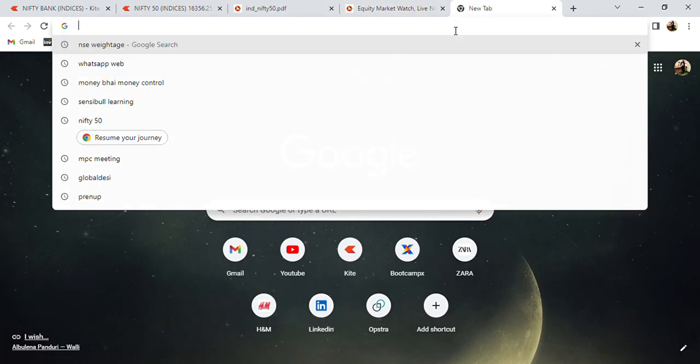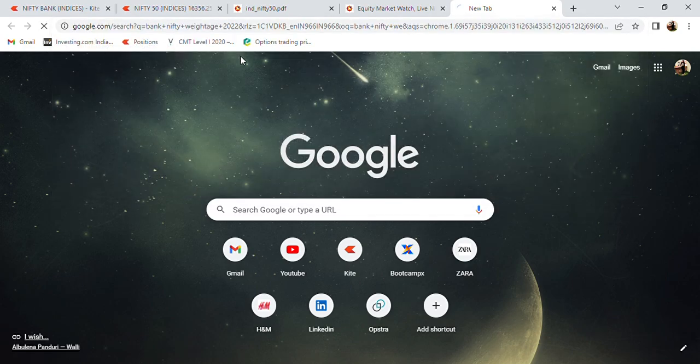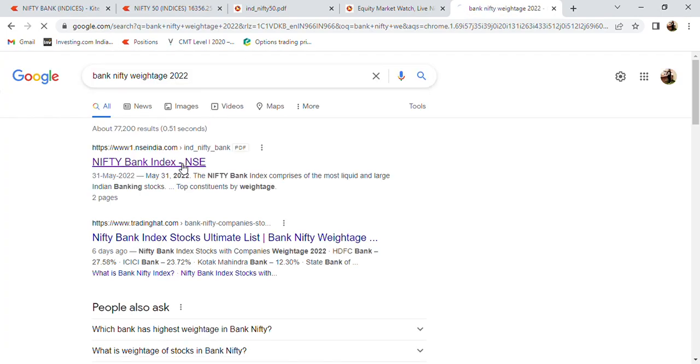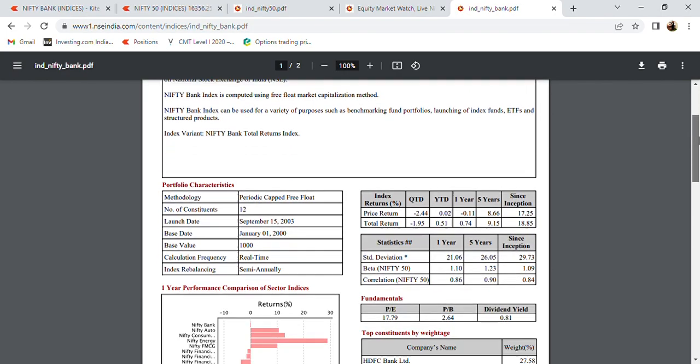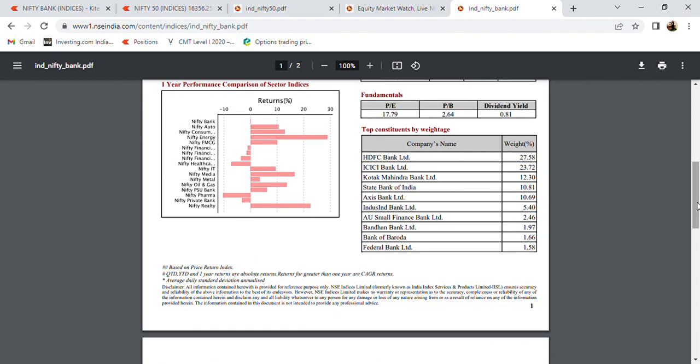Now, if I want to look into the Bank Nifty weightage, I'll just type it out: Bank Nifty weightage. Anything you are confused with, just Google it out, you will get everything. Okay, so see, rebalancing is done semi-annually. And if I come across here, you can see that these are the top 10 constituents or top 10 heavyweights of Nifty Bank, where HDFC Bank holds around 27.58% and ICICI Bank holds around 23.72%. And then there are other banks which actually impact the momentum of the Bank Nifty.